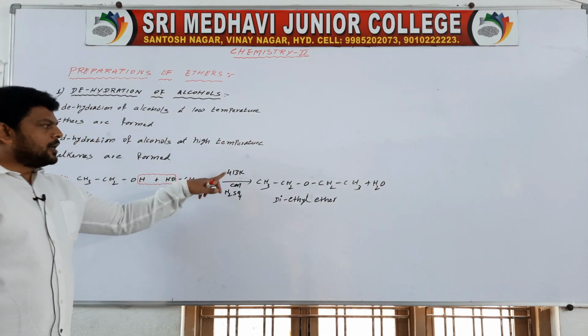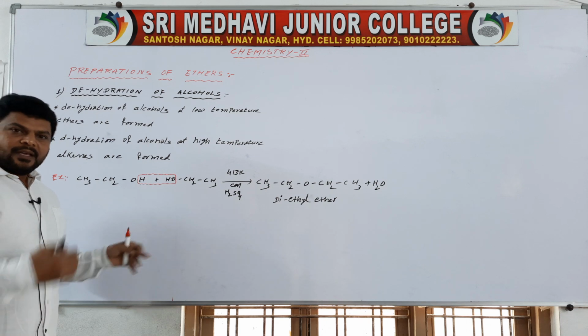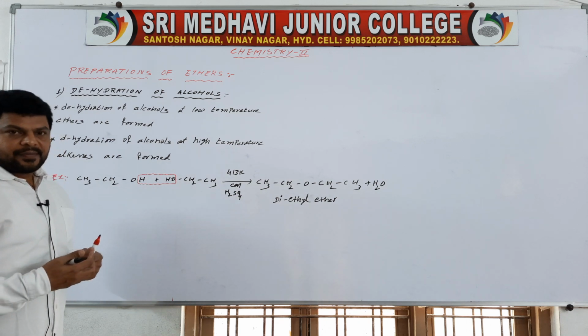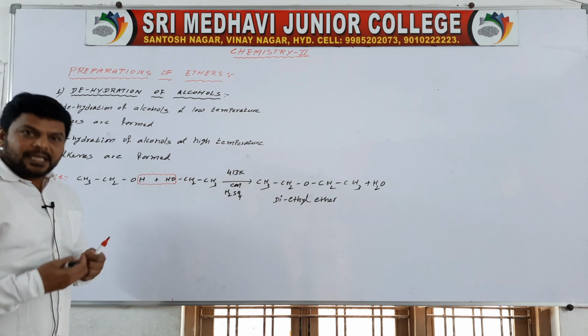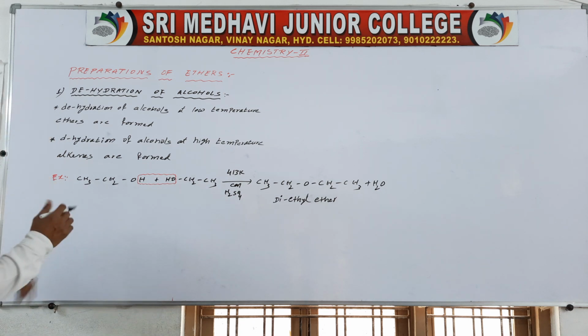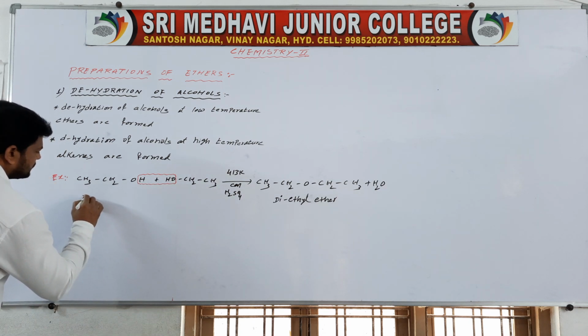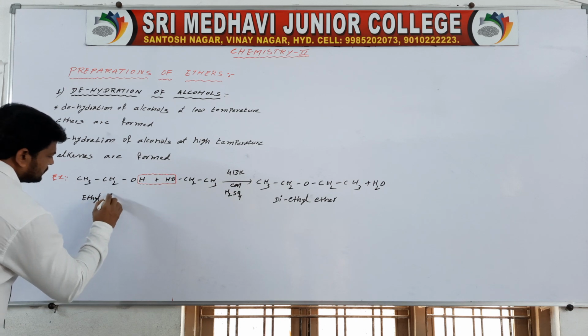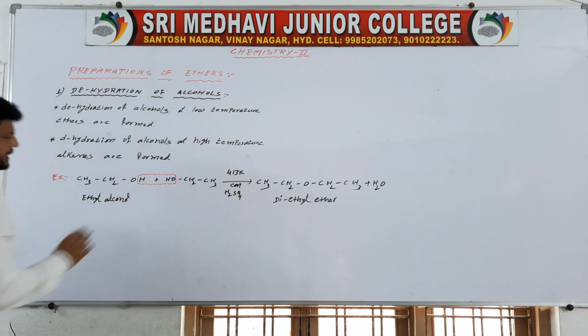It is at a low temperature, 413. If you raise the temperature, then alkenes are formed. It is ethyl alcohol.